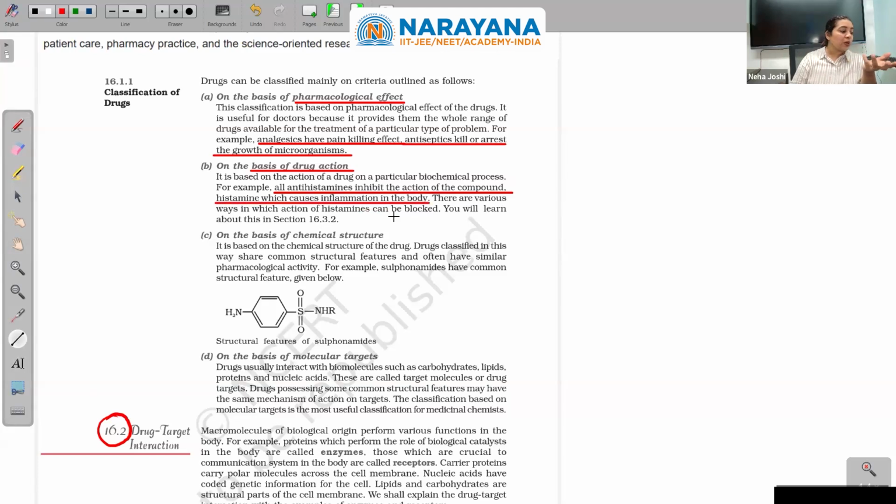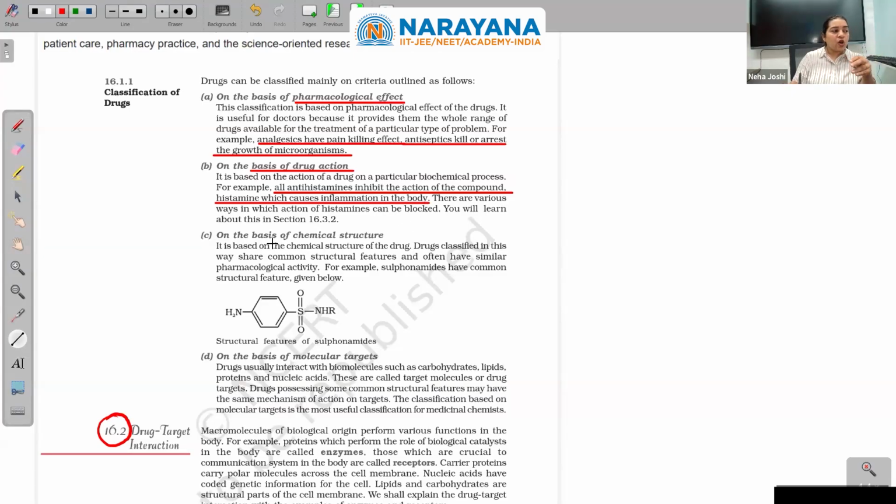Inflammation is some sort of swelling. So it is a class of compounds which inhibit histamine, thereby swelling on the body, wherever you find it, is stopped or reduced. There are various ways in which the action of histamines can be blocked.